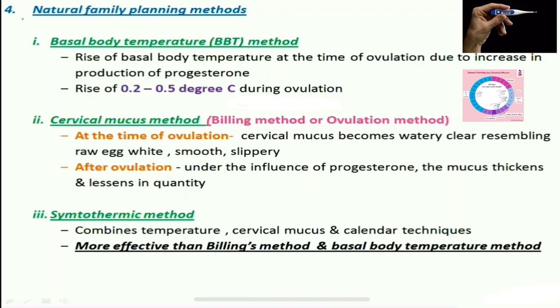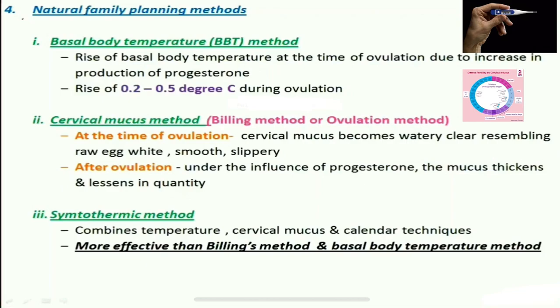Moving on to the cervical mucus method, also known as the Billings method or ovulation method. Here we have a change in the cervical mucus consistency. At the time of ovulation, what happens?